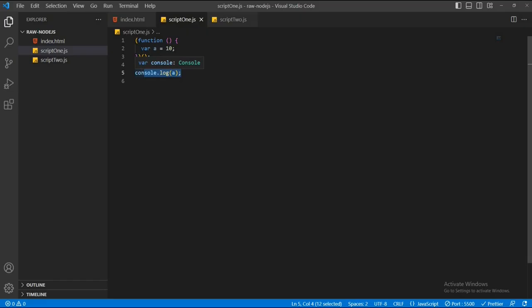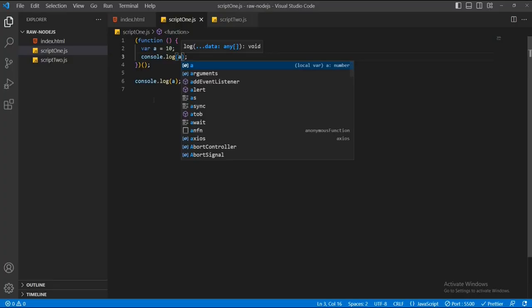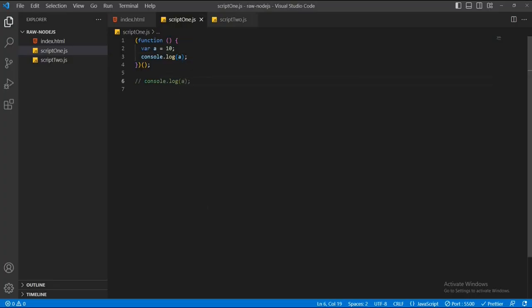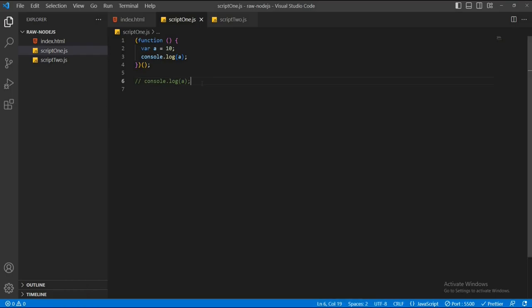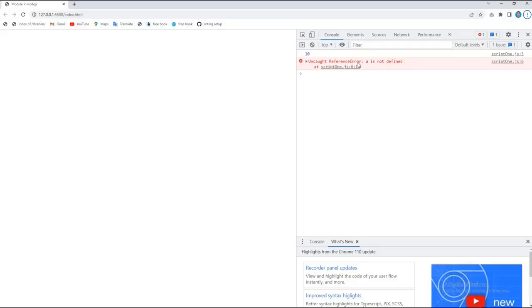Basically, when you wrap up some code by IIFE, it is not available outside of this IIFE, that means a is only available within this IIFE. We can do console this variable a within this IIFE as well. If I comment this line for now, save the file, go to browser, we can see 10 output. If I uncomment this line again, then you can see we got the same error.